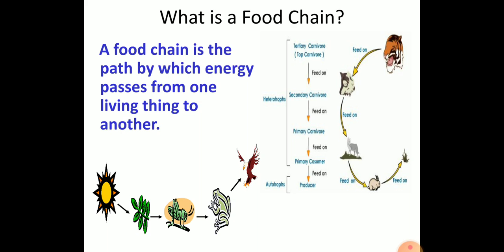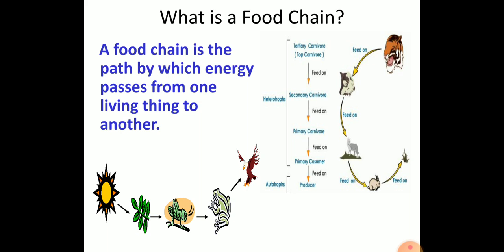Here, the solar radiation is utilized by the plant through the photosynthetic mechanism, and food is prepared. That food is eaten by the herbivores, these herbivores are consumed by the carnivores, and those carnivores are eaten by the higher carnivores.